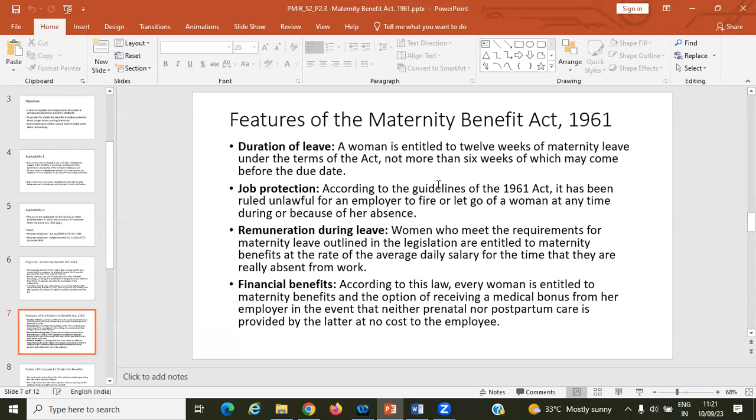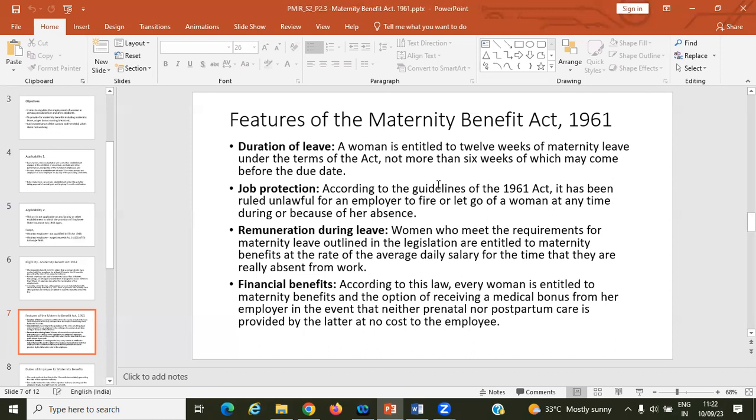In that case, suppose the employer fires that person, not allowing her to work, letting her go from the job. That will create more insecurity among the employees. So that gives job protection if we are properly allocating the leave.